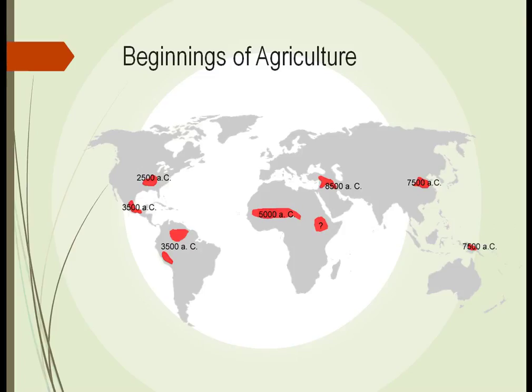We look here and we see the Fertile Crescent. 8,500 years ago, we think agriculture started. Over in China, 7,500 years ago. Someplace in Africa, maybe even 10,000 years ago.